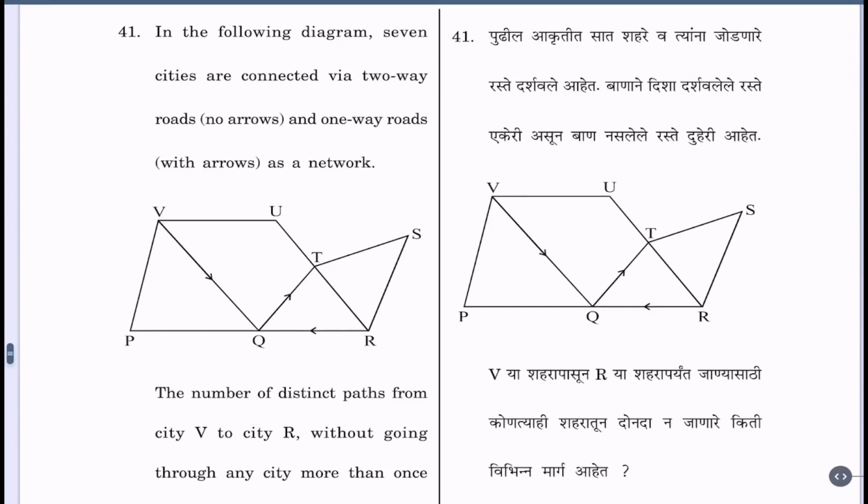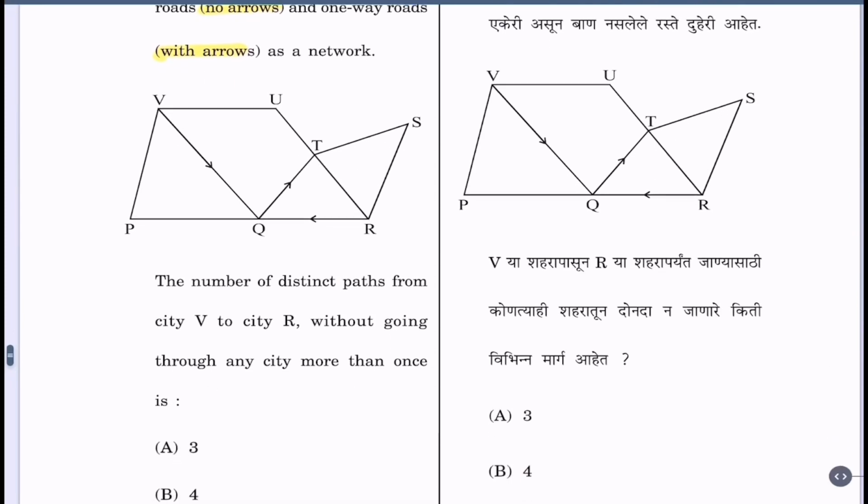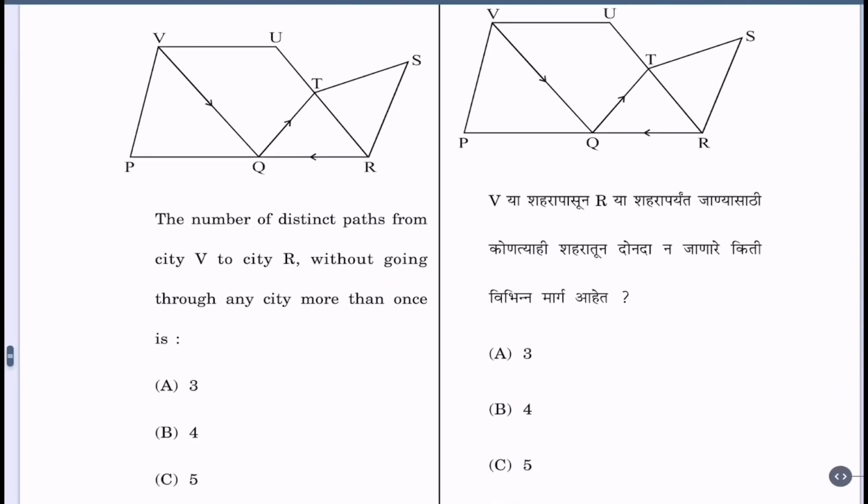Question 41. In the following diagram, 7 cities are connected via two-way roads, no arrows for two-way roads, and one-way roads with arrows, as a network. Now they have given here the network. Let us go to the questions. The number of distinct paths from city V to city R without going through any city more than once is. Now let us find this. Let us actually draw. We want to go from V to R.